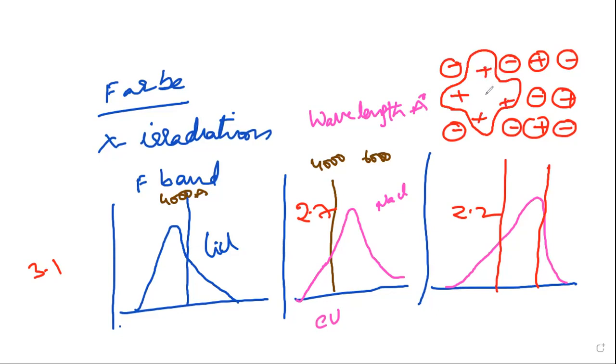So an F center is a negative ion vacancy with one excess electron bound at the vacancy. The distribution of the excess electron is largely on the positive metal ions adjacent to the vacant lattice site.